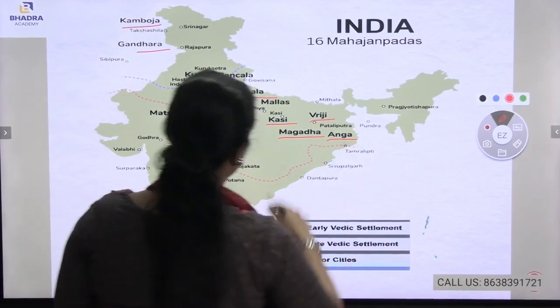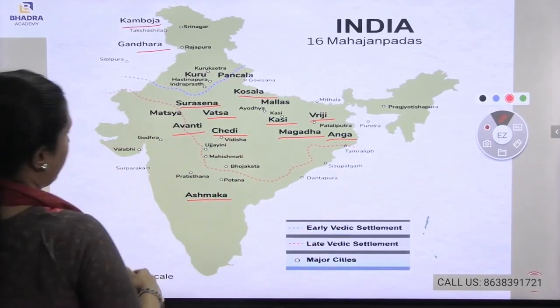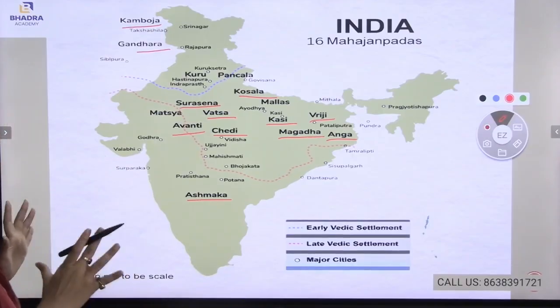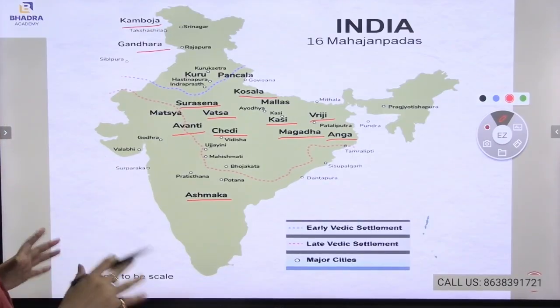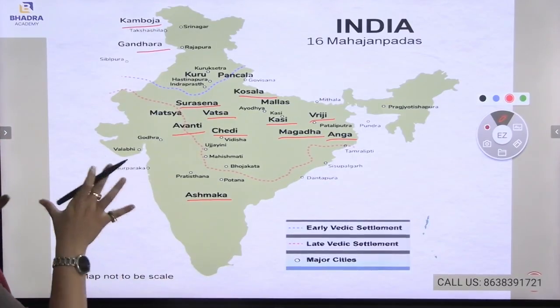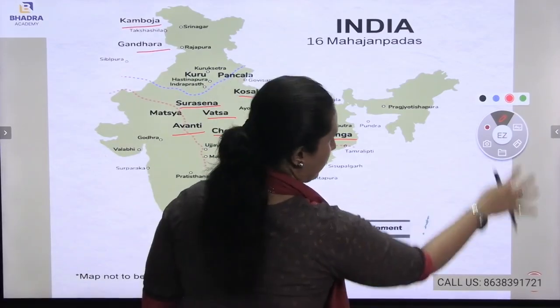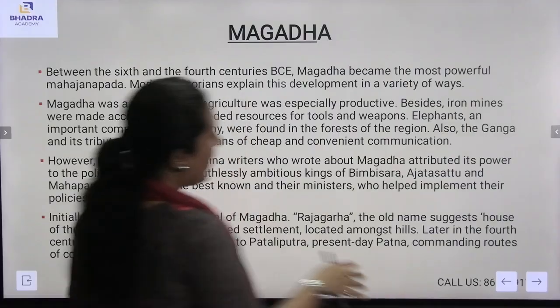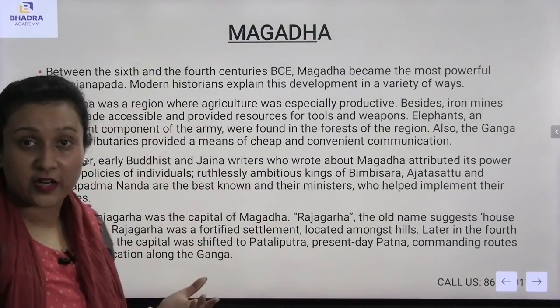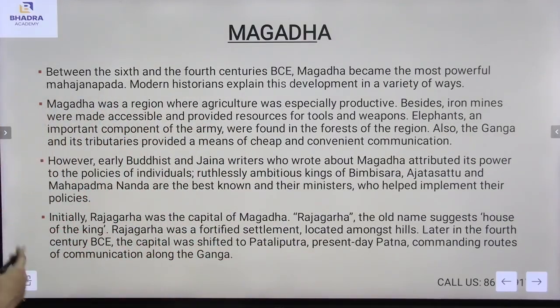Anga is there, Vrija is there, Ashmaka is there. So this is the clear map of the 16 Mahajanapadas. There are a total of 16 Mahajanapadas, but the main Mahajanapadas are located on this particular map. I hope you are clear regarding the map. Now we will be understanding about Magadha.